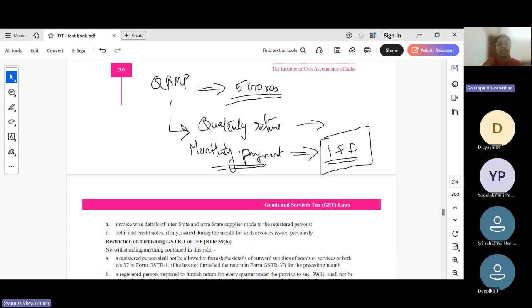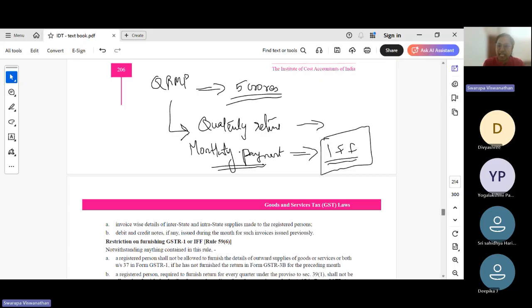But they need not file returns. GSTR1, the entire declaration that I told you, like what is the taxable supply, exempt supply, HSN numbers, all this they need not do. That needs to be done only on a quarterly basis. So return can be filed on a quarterly basis. On a monthly basis, we need to file IFF and make a monthly payment of tax.